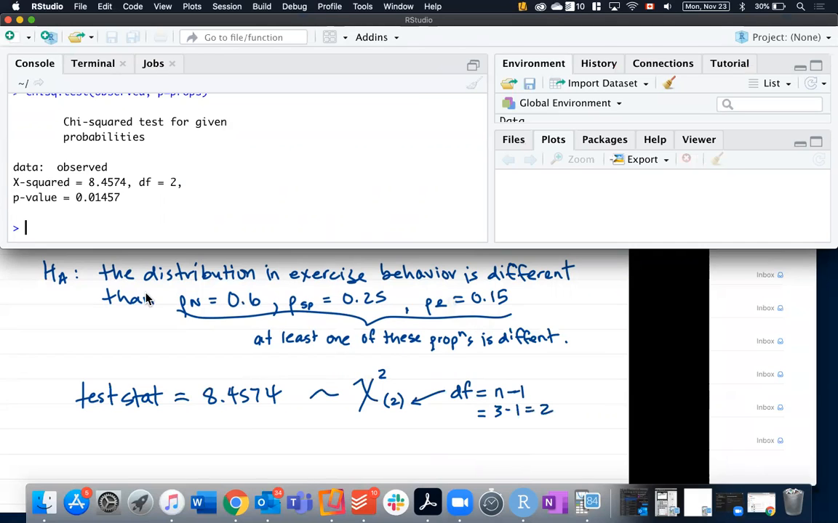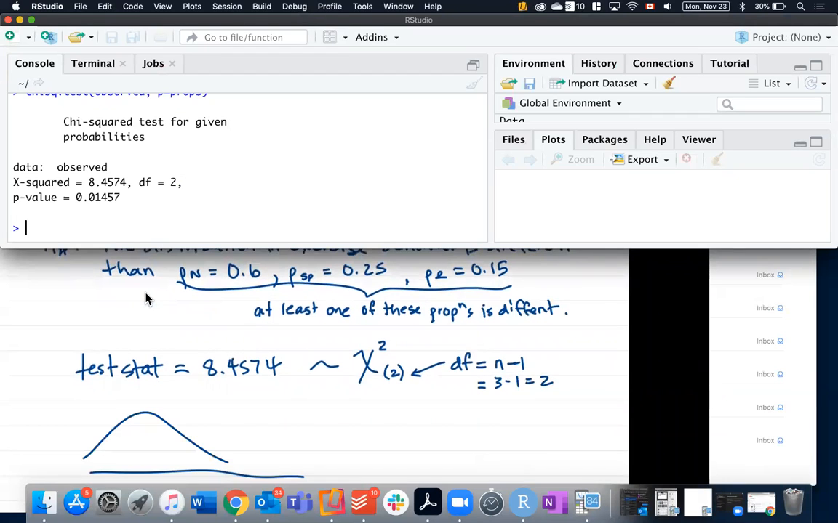So the degrees of freedom is slightly different for the goodness of fit test as opposed to the test of homogeneity or the test of independence, where we're doing number of rows minus 1, number of columns minus 1. Okay. So there's our chi-square distribution with 2 degrees of freedom. There's our test stat, and the p-value is the area to the right. And it tells us here that our p-value is 0.01457. Okay.